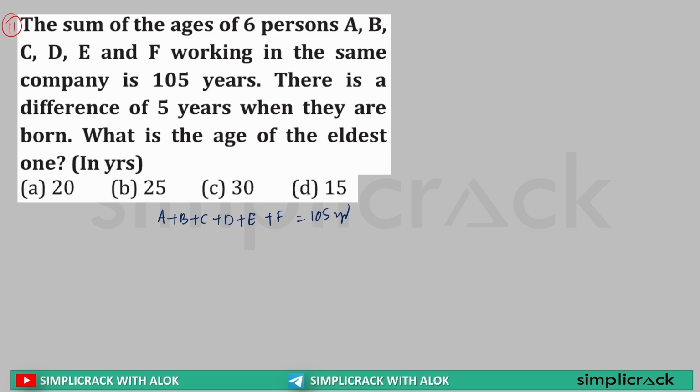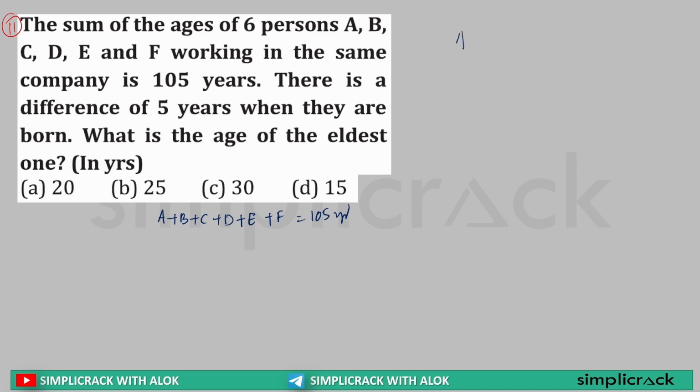There is a difference of 5 years when they are born. You need to understand this. The difference between each and every one is 5 years, and the smallest one and the largest one will have a huge difference. How? Sir, if I say, now understand this.